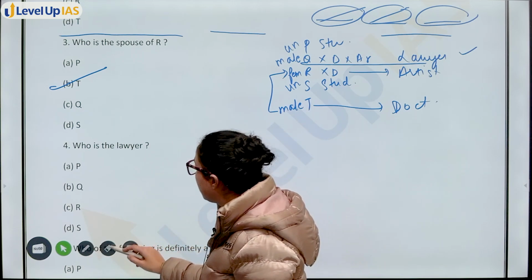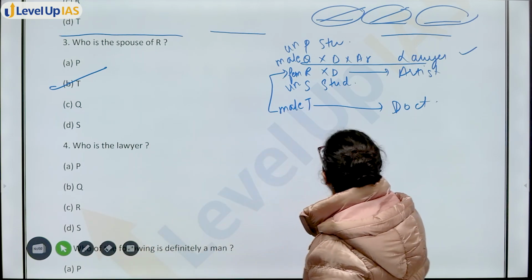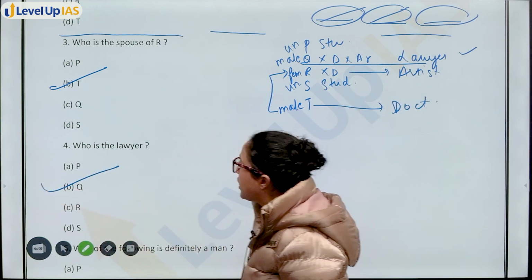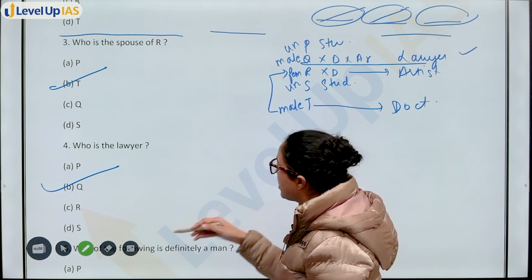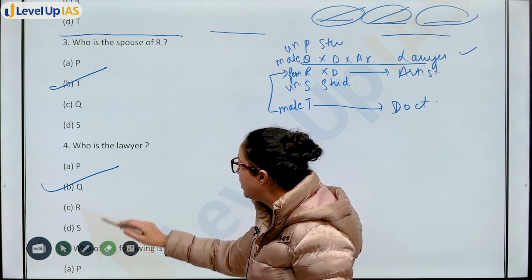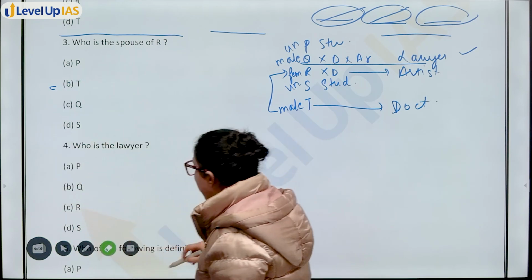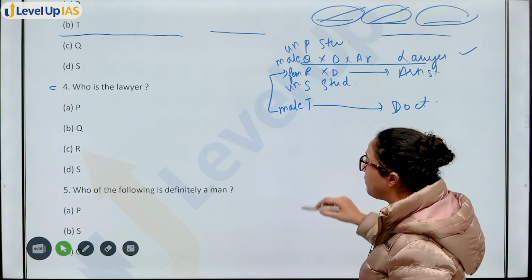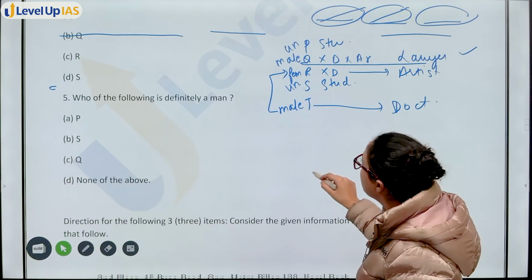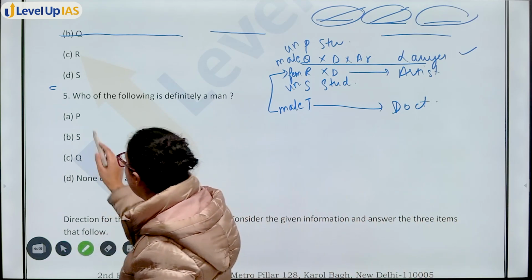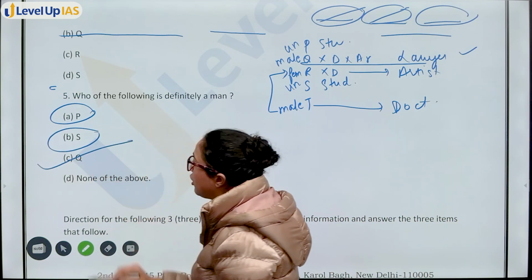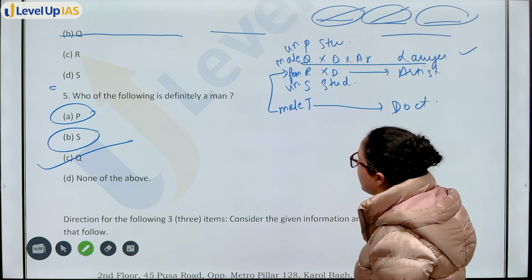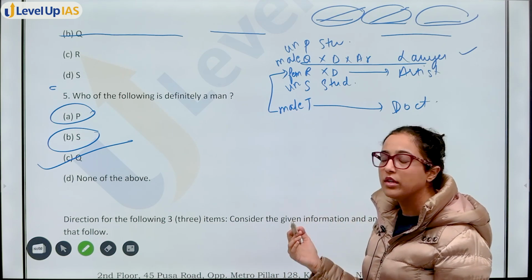अच्छा और भी question है इसी से. Who is the lawyer? Lawyer कौन है? You can see Q is the lawyer. Option B, Q is the lawyer. So इतना सा question था and you had 5-6 questions with it. Then you have next question, 5th one. Who of the following is definitely a man? Q is definitely a man. P and S के बारे में नहीं पता, वो students हैं. But I know that Q is the brother of P, so Q is definitely a man. Right? So this question was very easy, very scoring.